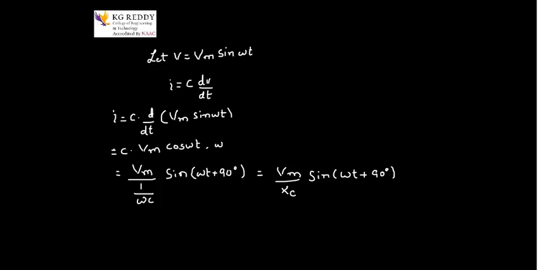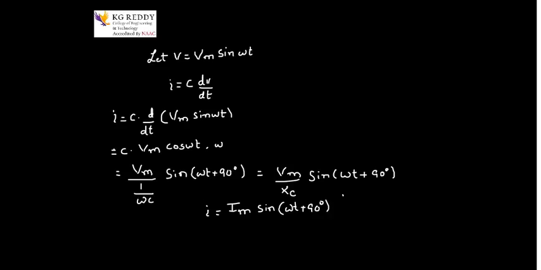Now finally I can write that the current I through the capacitor is equal to Vm by Xc, which I will write as Im sin omega t plus 90 degrees.